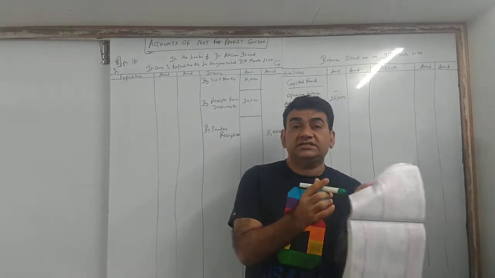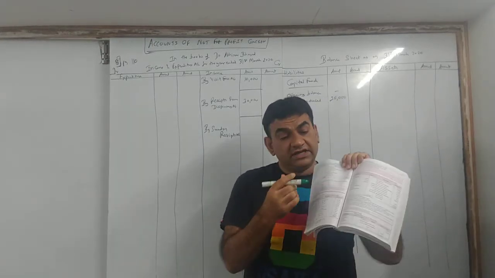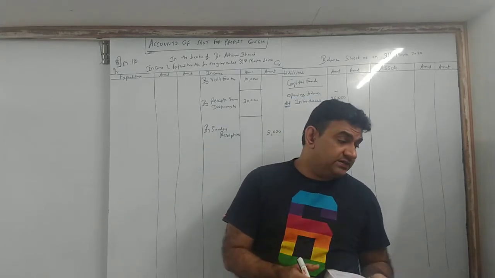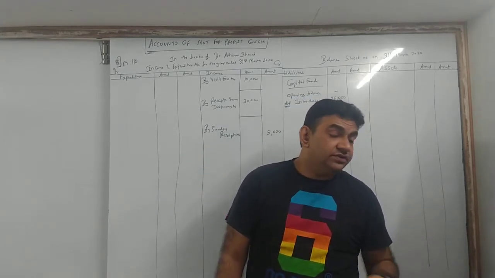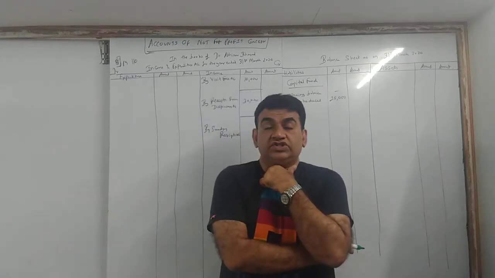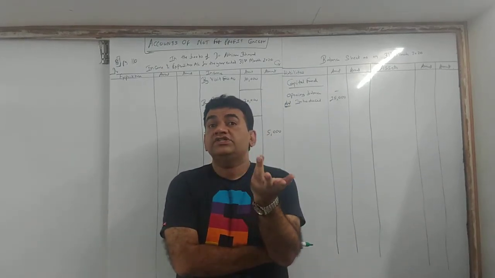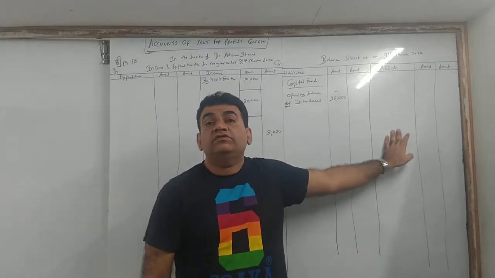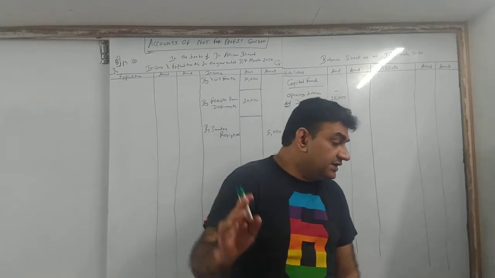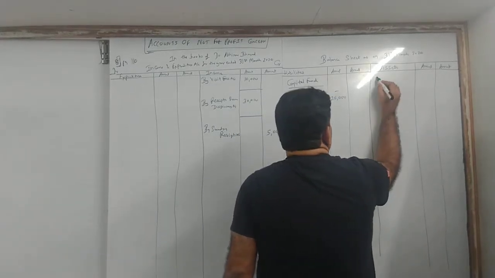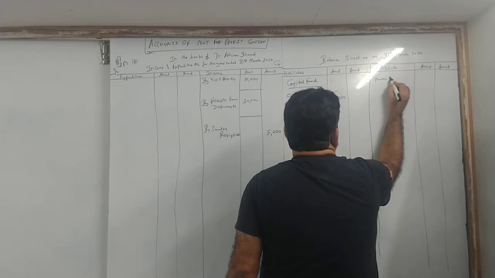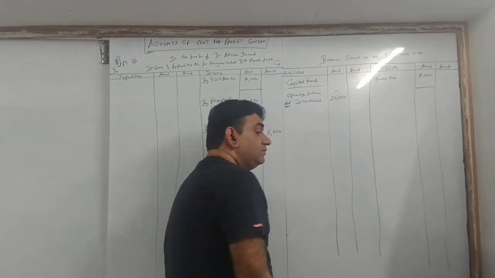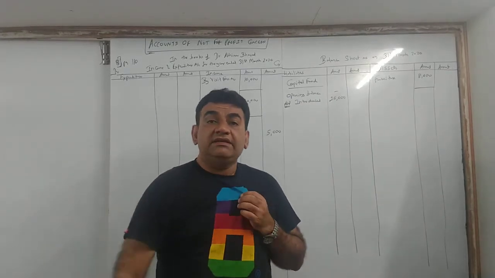Again I am repeating, this is an account. So whatever items are given, one effect is already here. We are supposed to give the second effect at a relevant place. Okay? Now, furniture. You have paid for furniture. Now we know very well, furniture for us is an asset. So therefore, furniture goes on the asset side. There is a mark for depreciation. So put furniture in the inner column and leave a line.